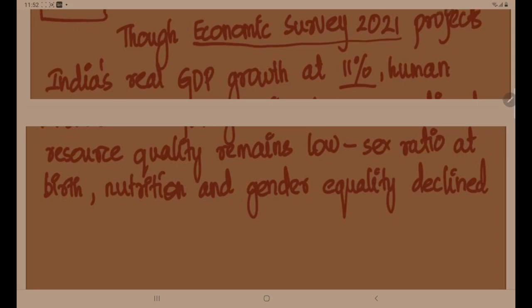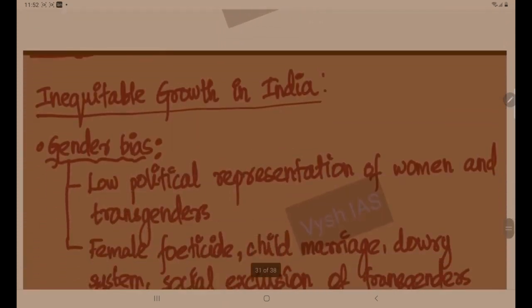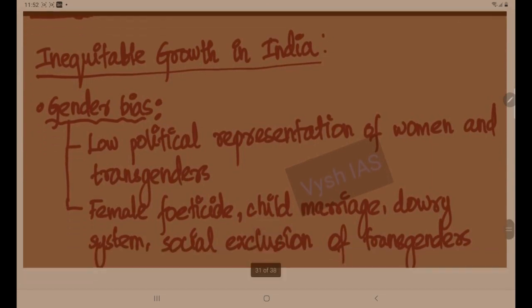Next part is the body part. How I am writing here is one approach. Here you can write, like, what about the inequitable growth in India? This is a simple heading. Don't give innovative headings and all, that creates confusion. So always go for simple headings. This is the question, so put this heading.